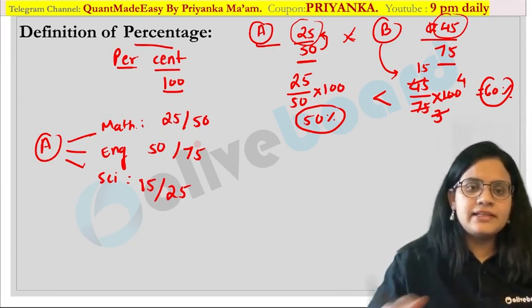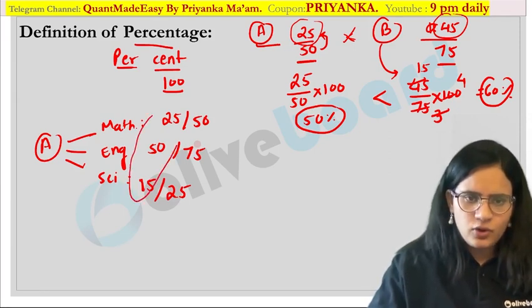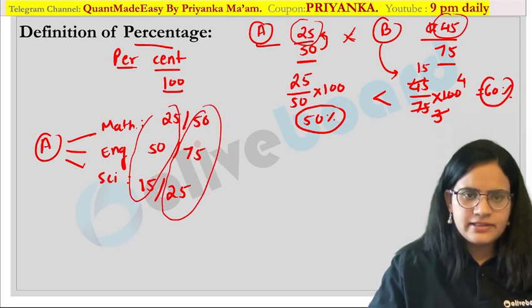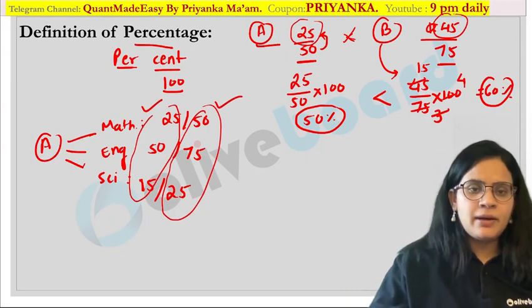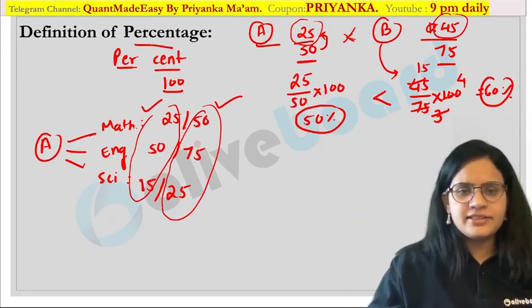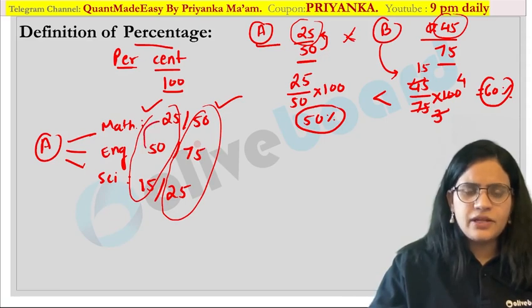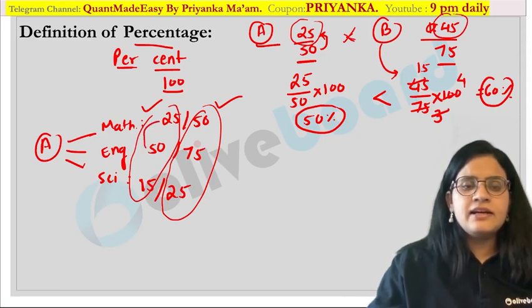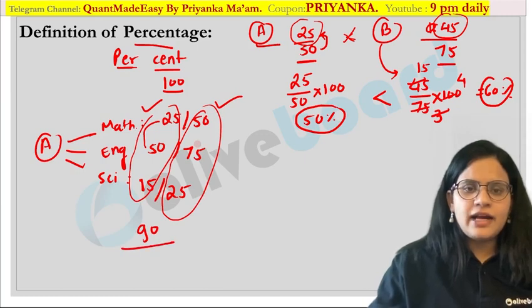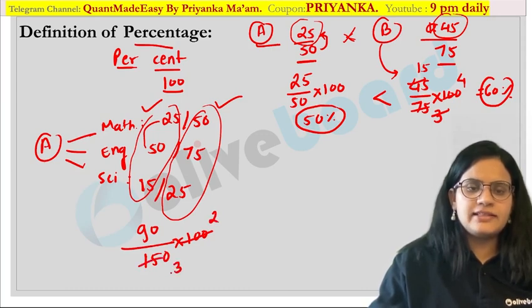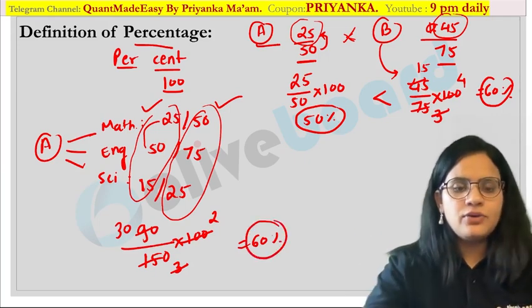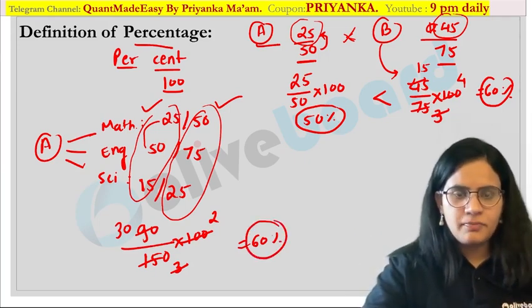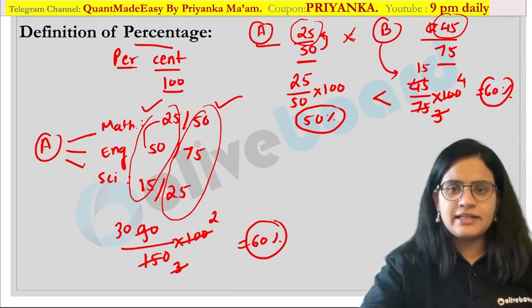How do we calculate the percentage? You have to write down total marks scored upon total marks, that is, how much is his score and how much is the total marks of the paper, multiplied by 100. Are you getting my point? So can you help me quickly calculate this value? 50 plus 25 is 75, plus this, that is nothing but 90, divided by the total, which is 150, multiplied by 100. So 2s are, 3s are, you are going to get the percentage of the student as 60%. Are you guys following it? So this is the basic definition of percentage, and this is how we calculate any percentage value.